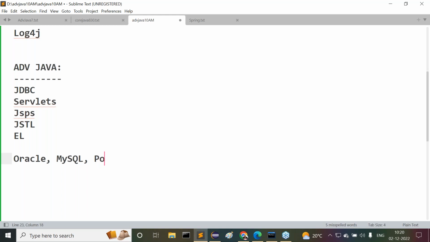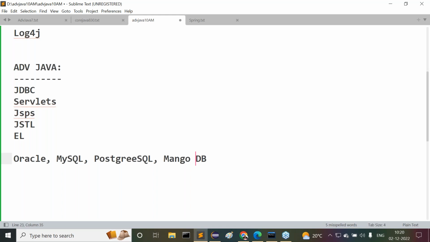Apart from that, PostgreSQL is another database we can go for, and MongoDB. These we are going to understand clearly. That means the utilization part only. Don't think I'm going to discuss Oracle totally, or MySQL totally.